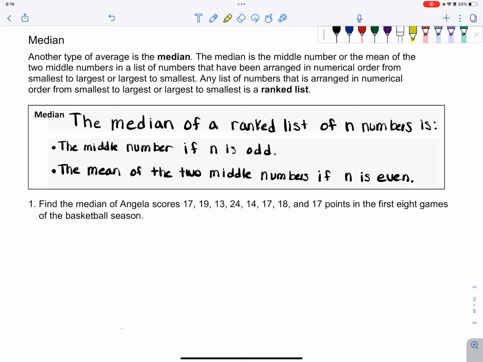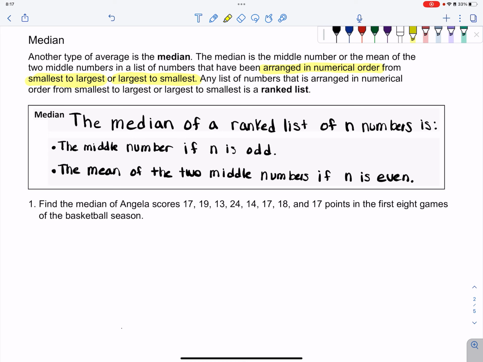Another type of average that we're going to go over here is what we call the median. The median is essentially the middle number of our data set. However, in order for this number in the middle to have any importance, we need to have our numbers arranged in numerical order. So essentially, we need to rewrite our data set to be from smallest to largest or largest to smallest, depending on what you're working with. You might choose one or the other.